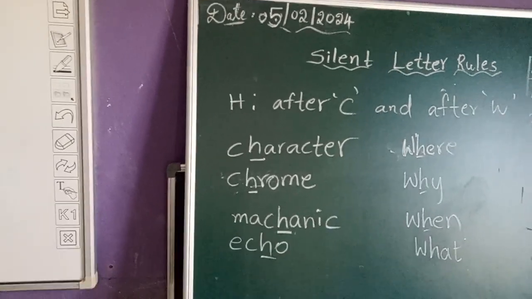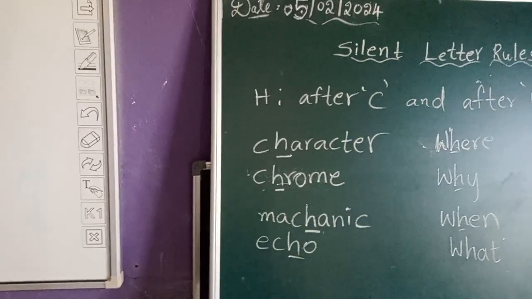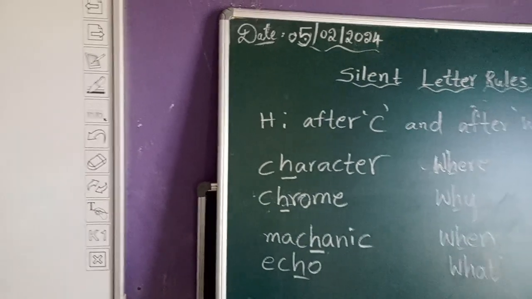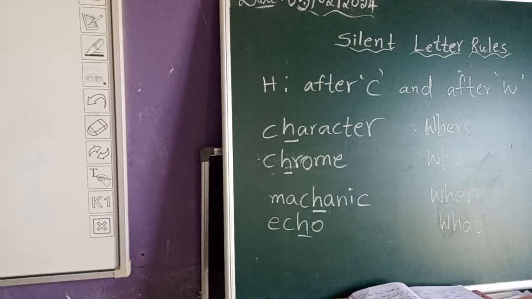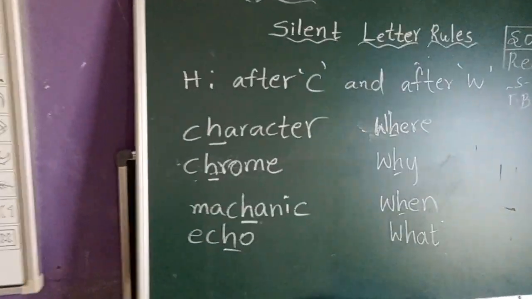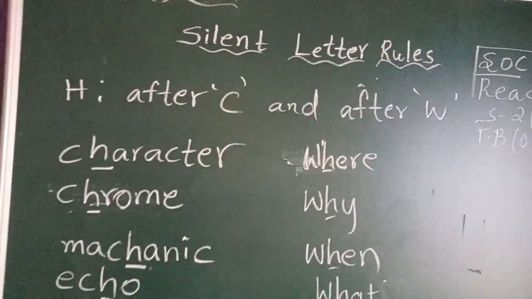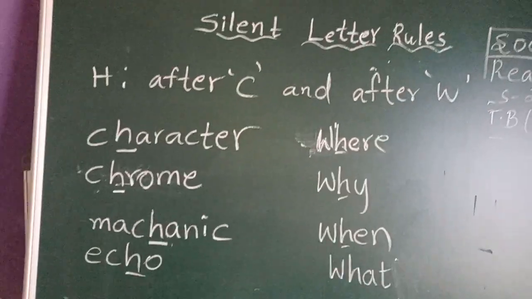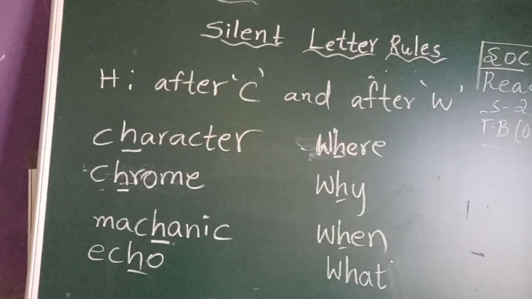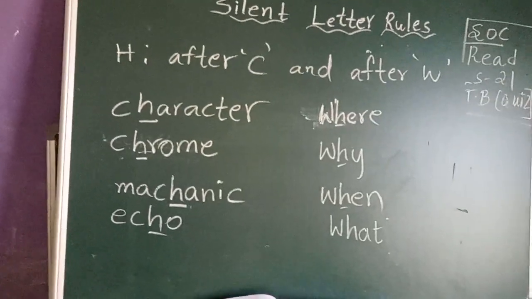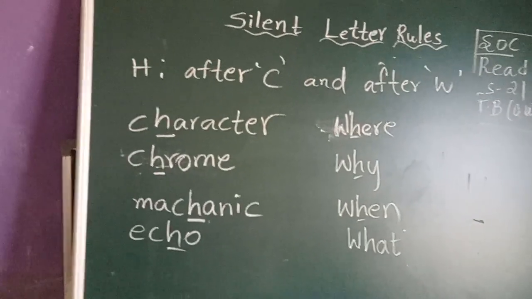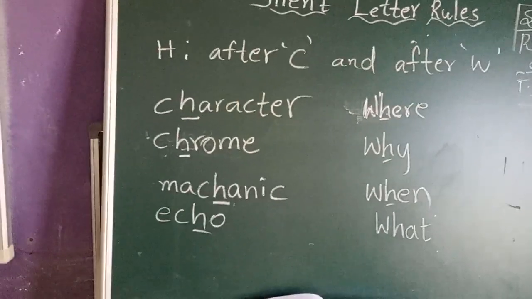It's coming after C. In Chrome also, H is coming after C. Mechanic, echo. There are many words. Here I told you that H will be silent after W. So where, what, why, when. In these words also H will be silent, because it is coming after W.